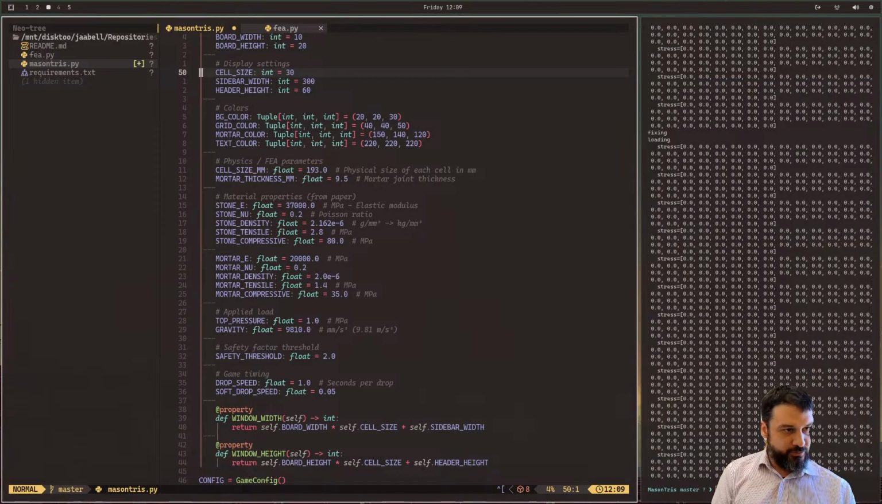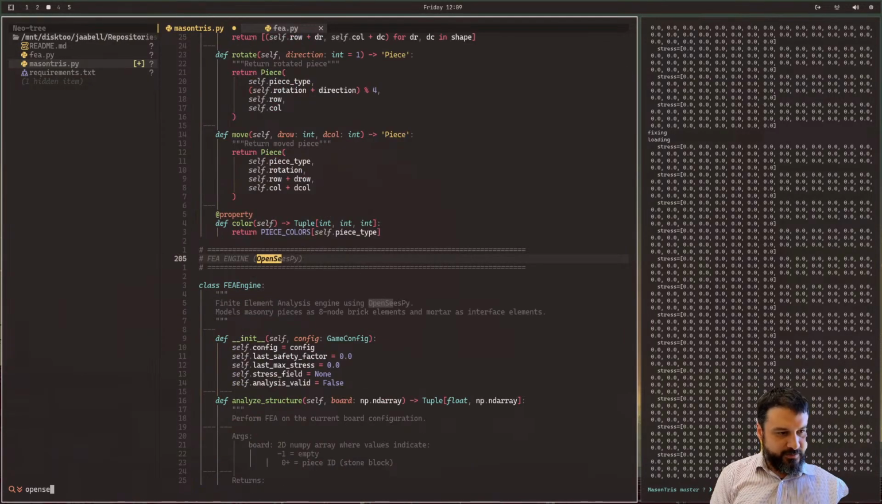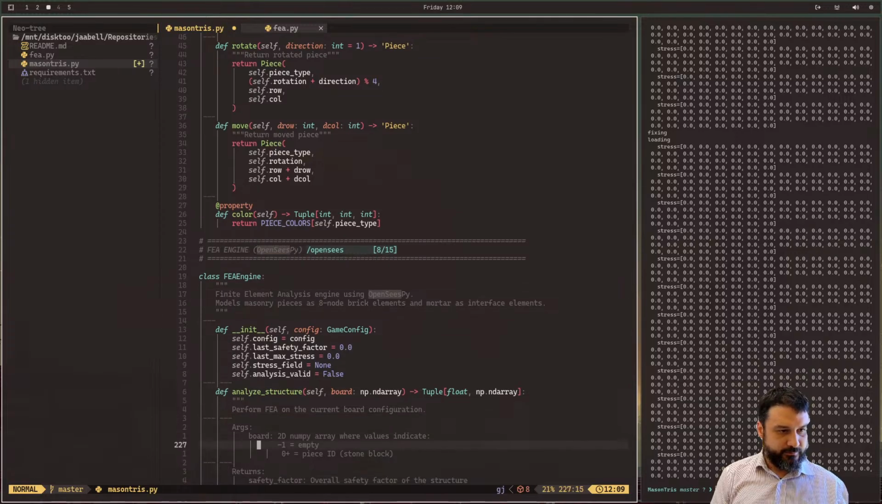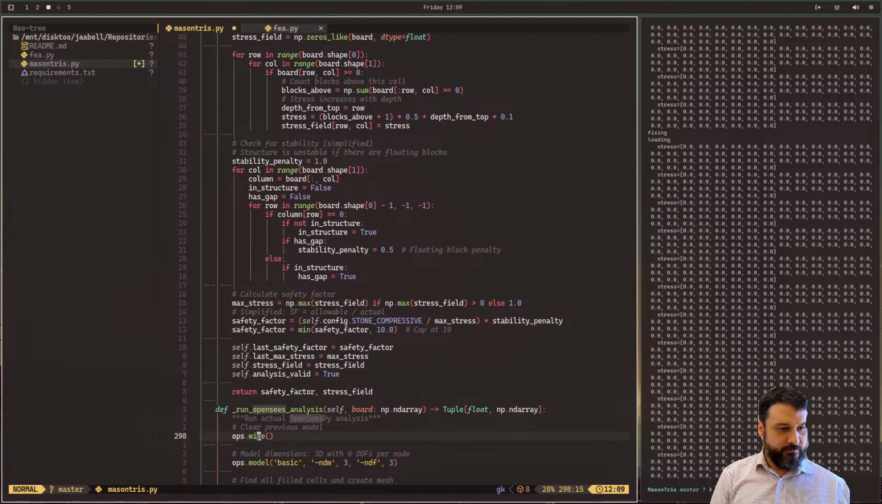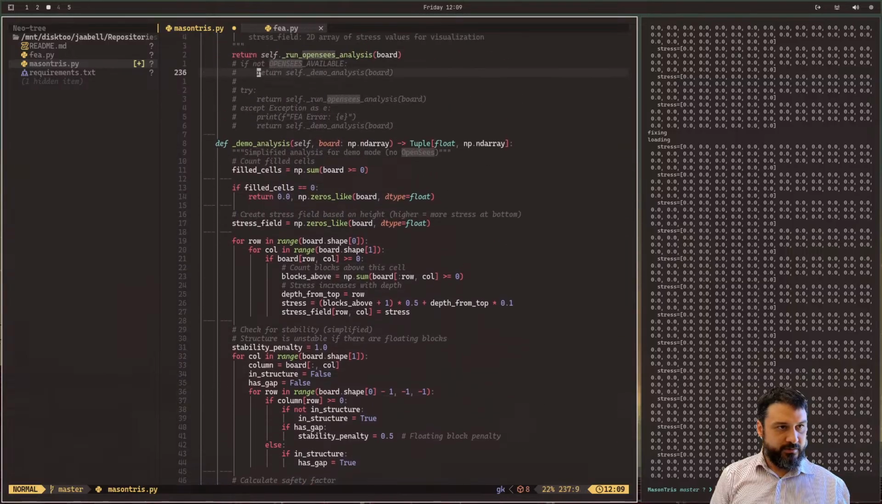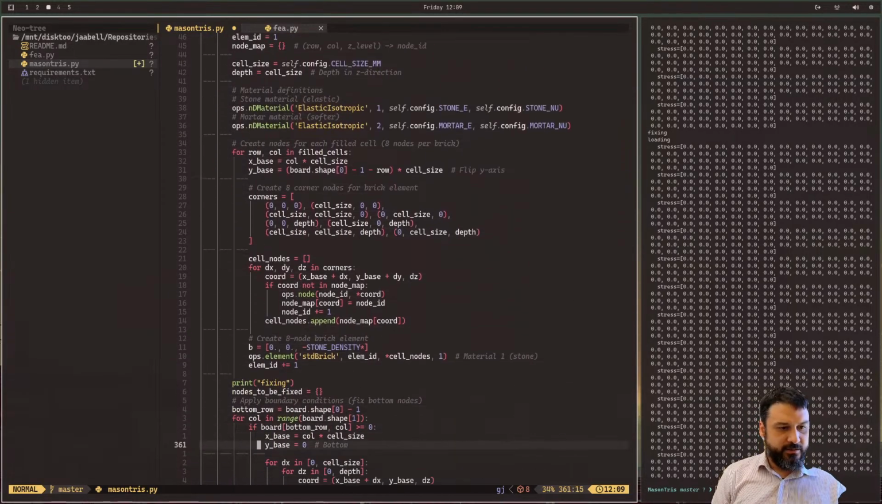Let's go back to where I was before. How can I add like a bookmark? OpenSees FEA engine. Stability penalty. What is this? That's the demo analysis. Okay. That didn't make any sense.